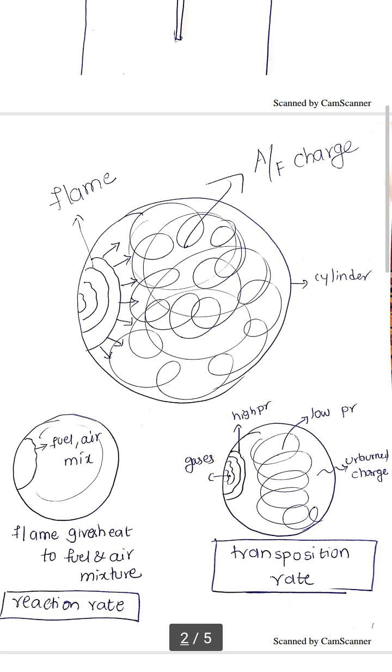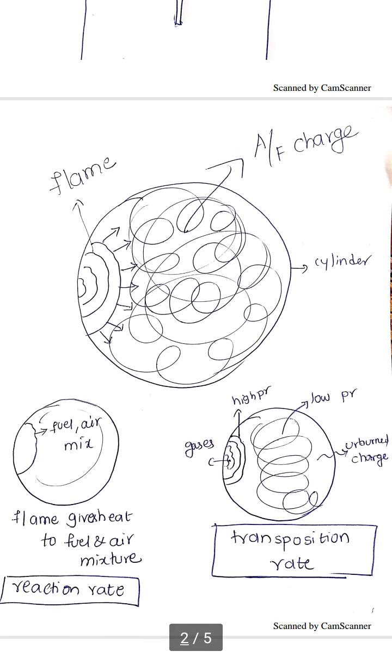See this diagram I have drawn. This is the cylinder from the top direction, the top view of the cylinder. Just now the flame has generated, meaning the combustion point has been produced in the cylinder. Inside, I have so much air-fuel charge, or unburnt fresh charge. The flame has generated on one side. The flame is going to eat the unburnt charge, which I have mentioned through the arrow mark in the cylinder. So what are transposition rate and reaction rate?